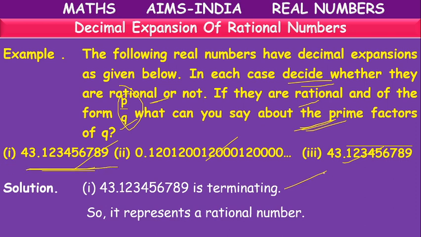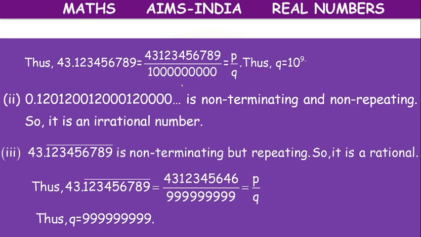It's terminating, so it can be written in the form of p by q. What are the factors? The factors will be only in the form of 2 and 5.